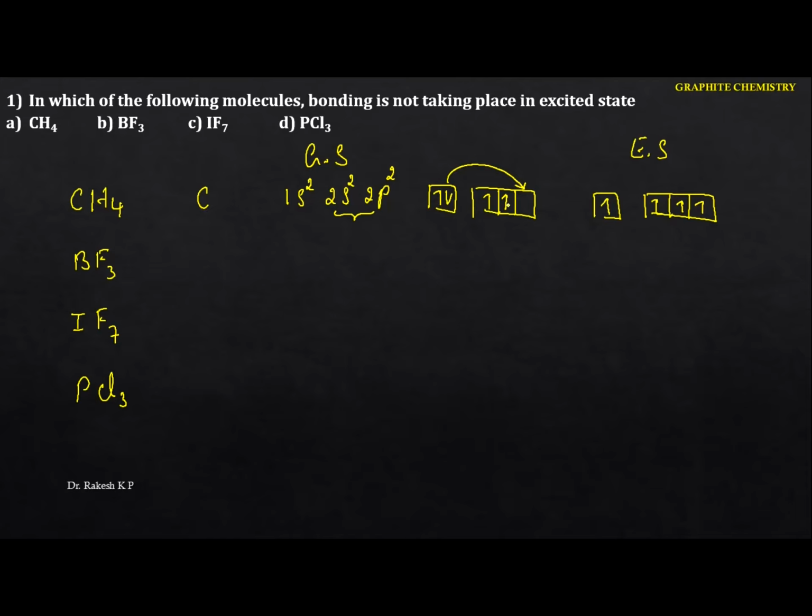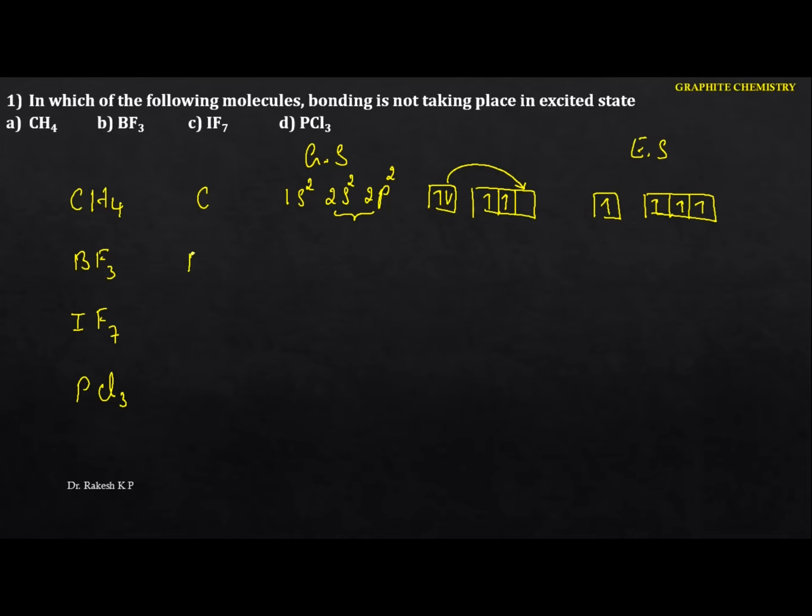In the ground state we have only 2 unpaired electrons. So whenever carbon combines to form methane, it requires 4 unpaired electrons. Only on excitation can we identify the 4 unpaired electrons. So it is not taking place in the ground state. Okay, see the next one here.